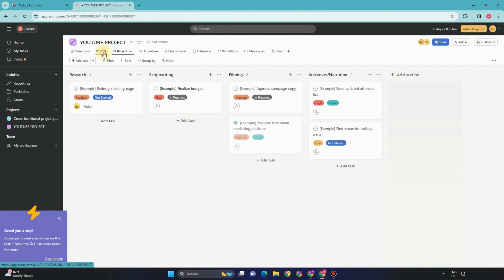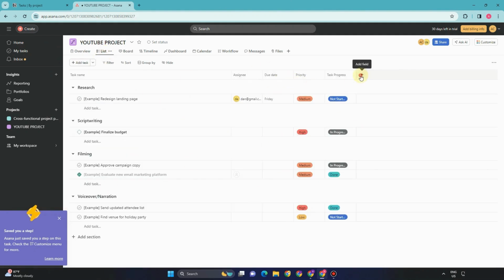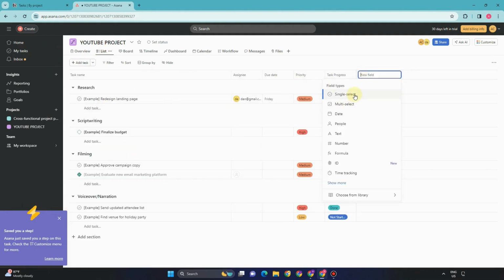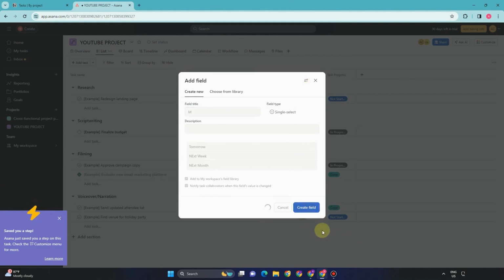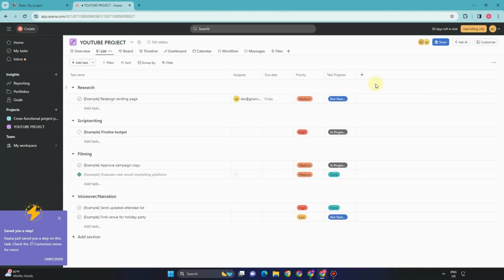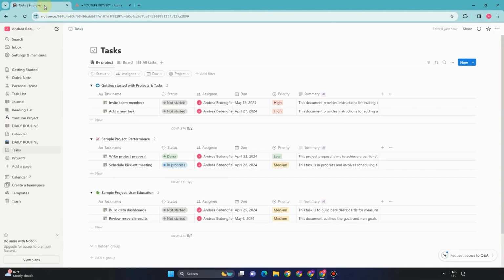It's pretty easy. Now, if you want to add something like date, people, text, number, formula, ID, or time tracking, all you have to do is click that one. For example, this field is what we call select, where you can add some options. So for example, the name is M, and if you tap this one, then you can choose the options such as tomorrow, next week, or next month. Okay, so that's it. It's more on workflow or project management.